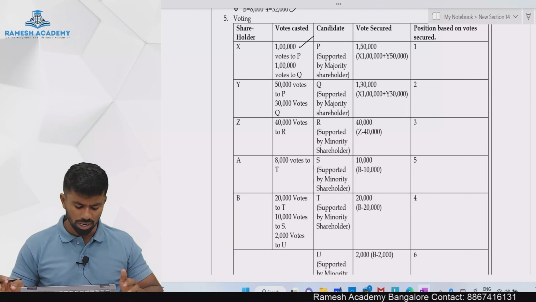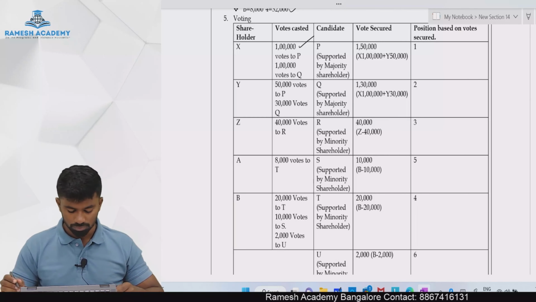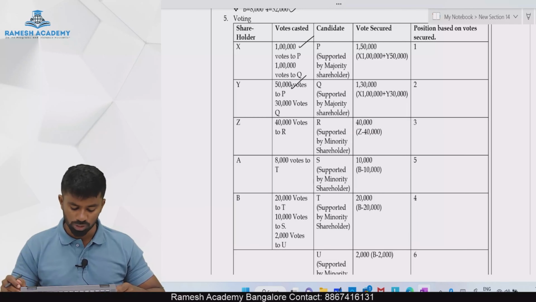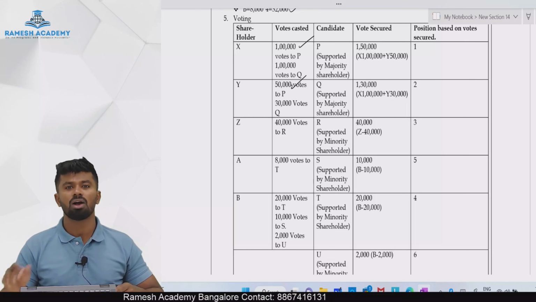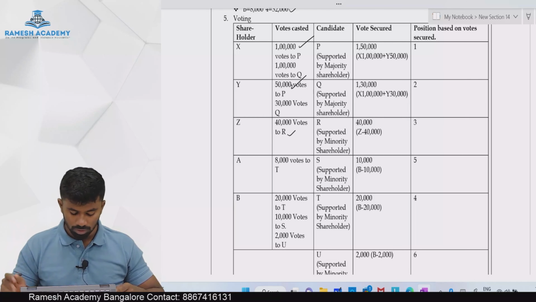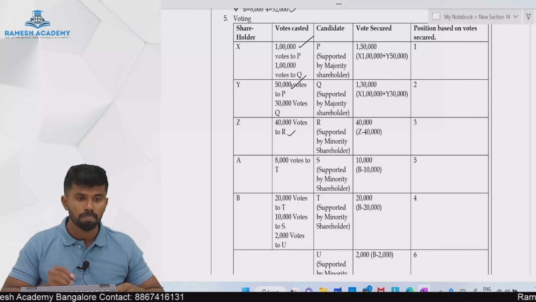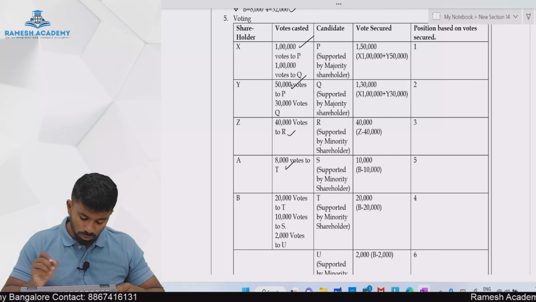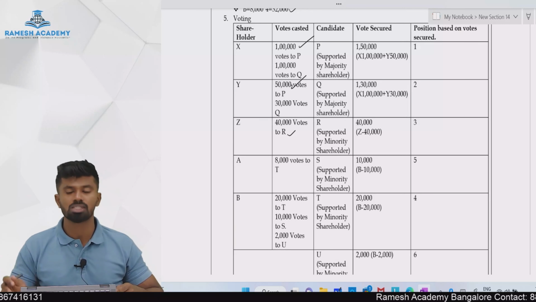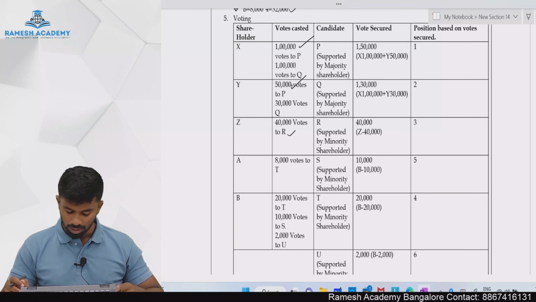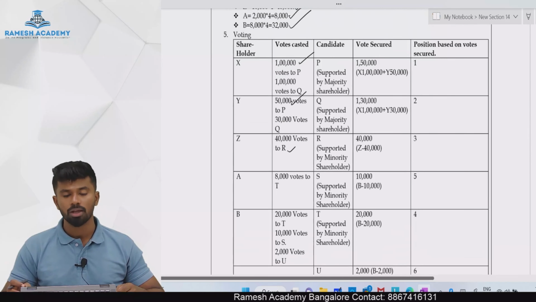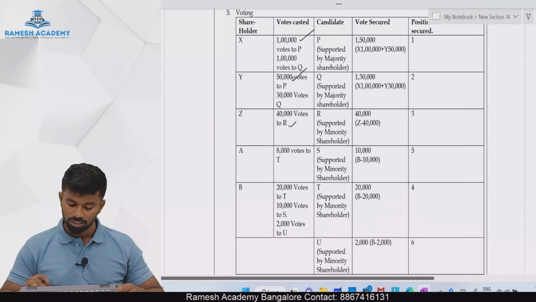That is Mr. Z, Mr. A and Mr. B. Y is giving his 50,000 votes to Mr. P, 30,000 to Mr. Q. Z is giving all his votes to whom? Mr. R. A is giving his 8,000 votes to whom? To Mr. T. And Mr. B is giving his 20,000 votes to Mr. T, and 10,000 votes to Mr. S, and 2,000 votes to Mr. U.